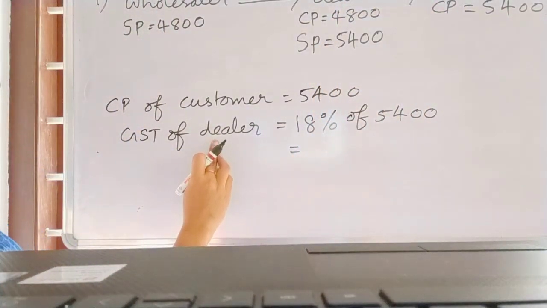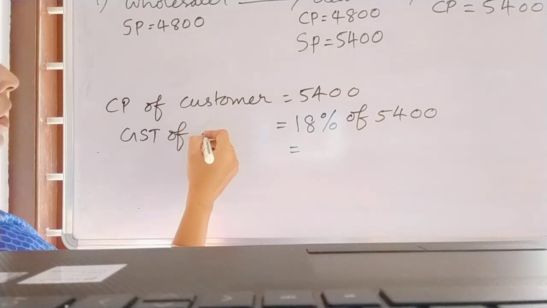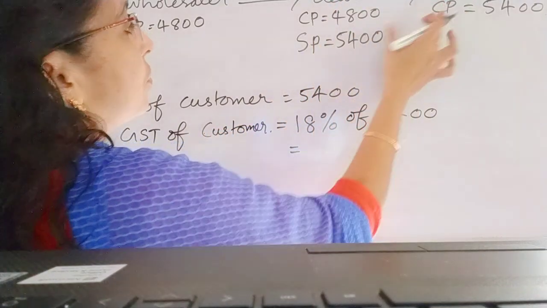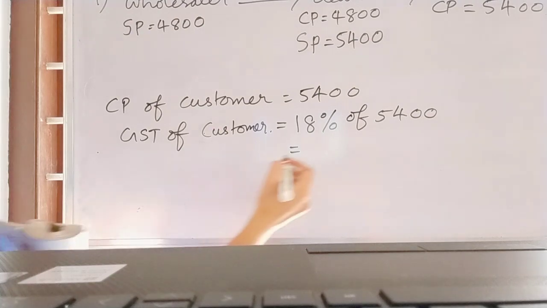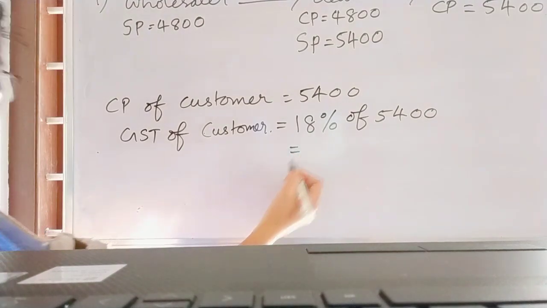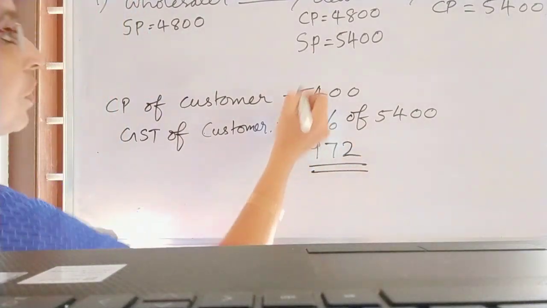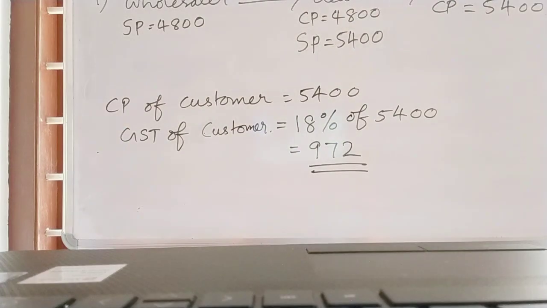So instead of dealer we want to write GST of customer, because the transaction is from dealer to customer. So GST of customer is equal to 18% of 5,400. The answer is 972. So this GST is 972, dealer to customer.